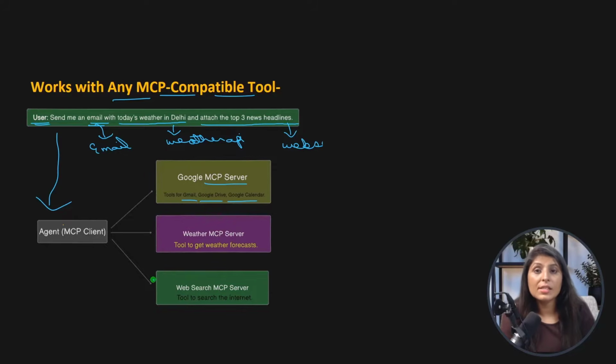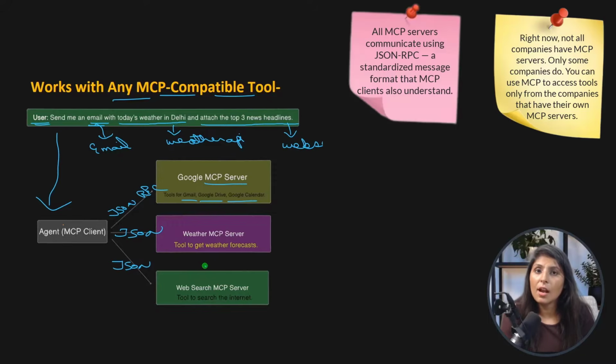All these companies' MCP servers and our agent understand the same format, which is JSON RPC. See guys, all the MCP servers in the world understand a single format, which is JSON RPC. That's why our agent has an MCP client.